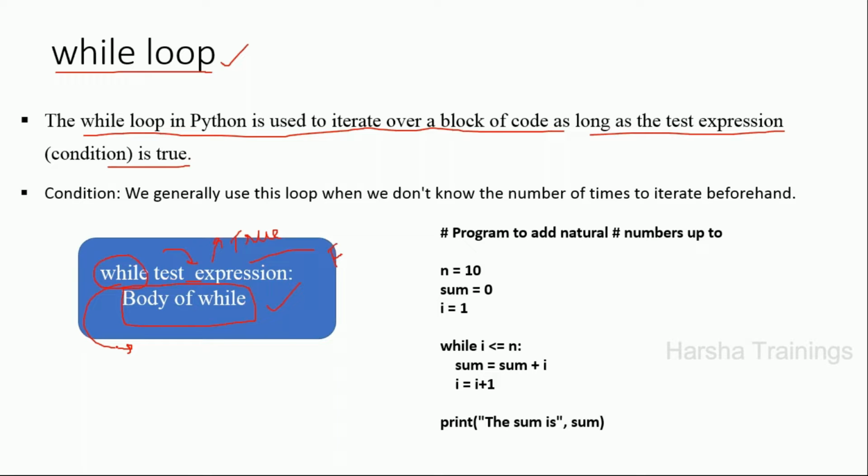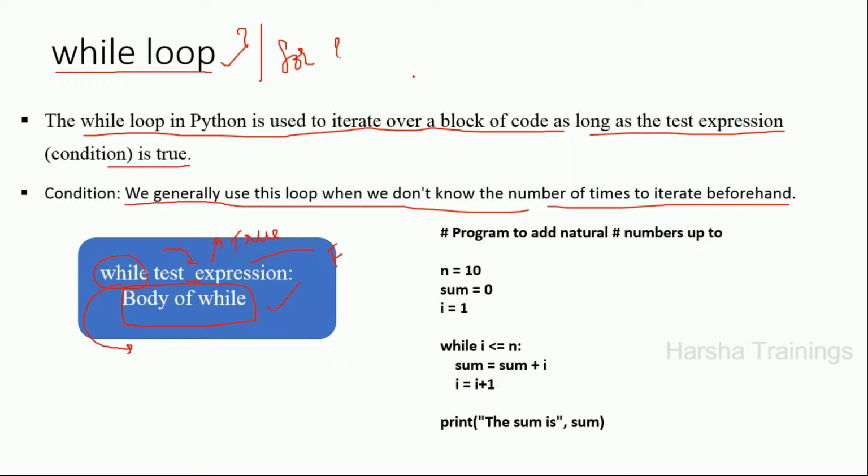One important question in the interview is when to use while and when to use for. That is the most important concept. In the interviews they will ask when to use a for loop and when to use a while loop. Let me discuss this small condition. We generally use the while loop when we don't know the number of times we are going to iterate the loop.